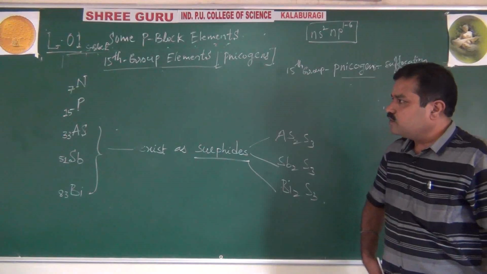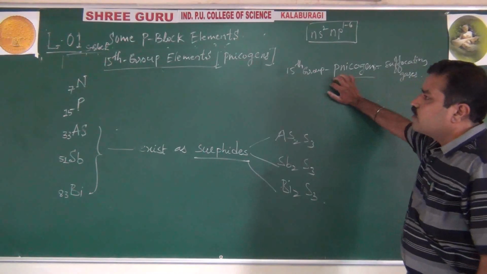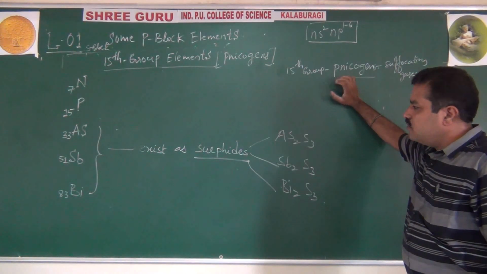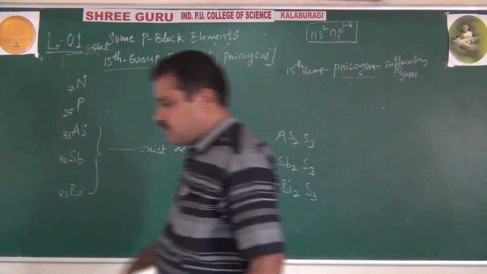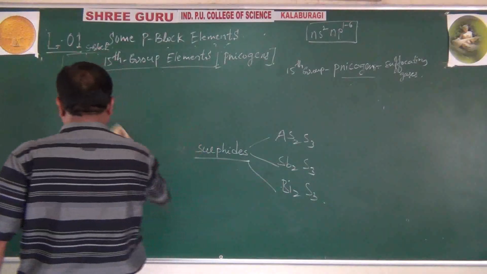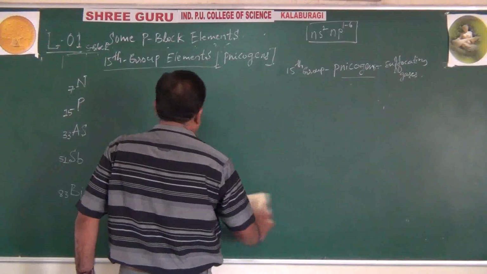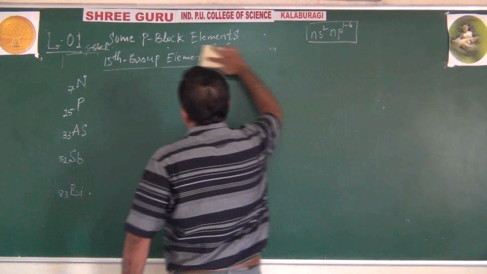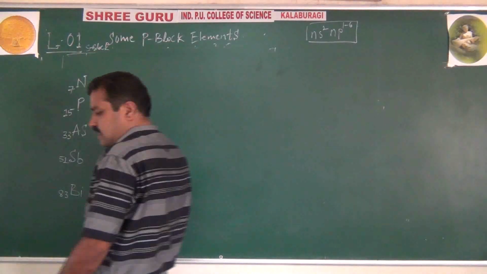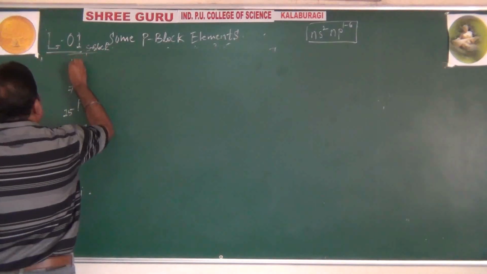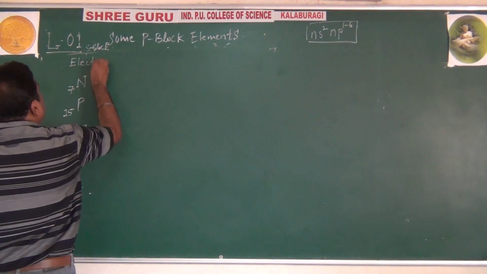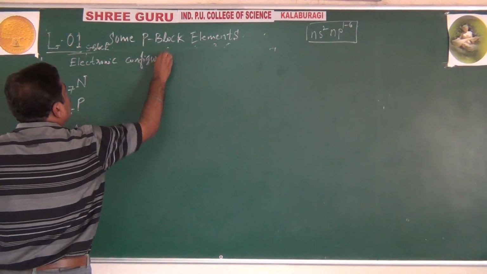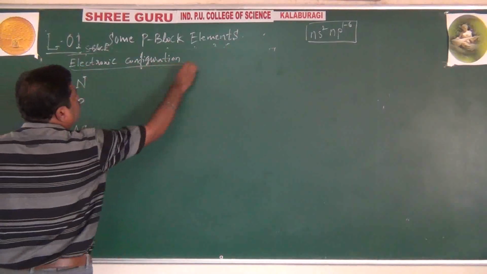Okay, so like this we have covered the occurrence points of nitrogen, phosphorus, arsenic, antimony, bismuth. Now after completing their occurrence, we'll take the next, very important part: their physical properties. In physical properties, first we have to write the general electronic configuration.